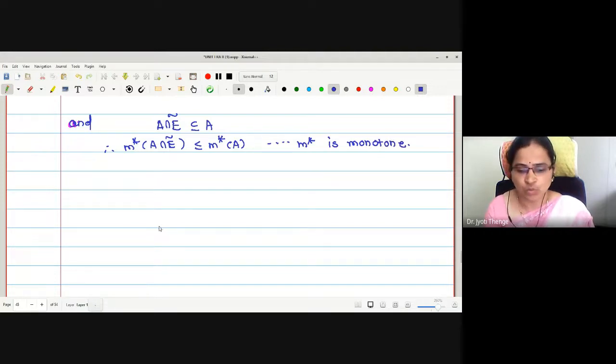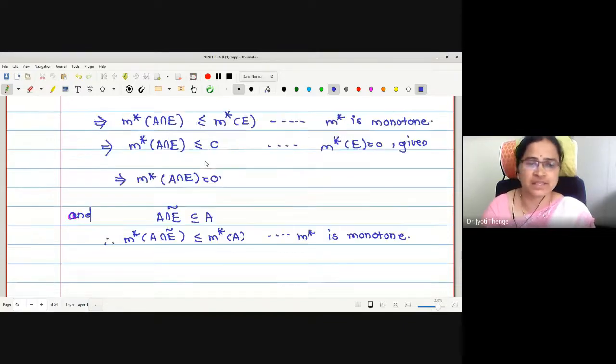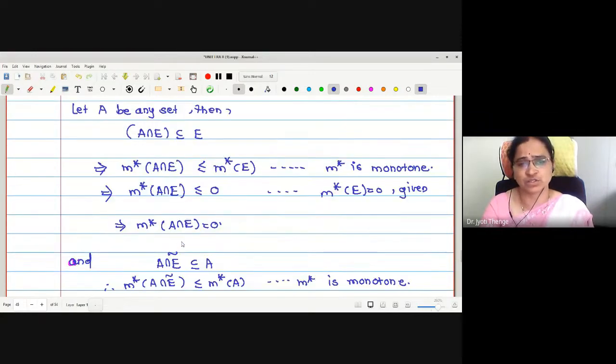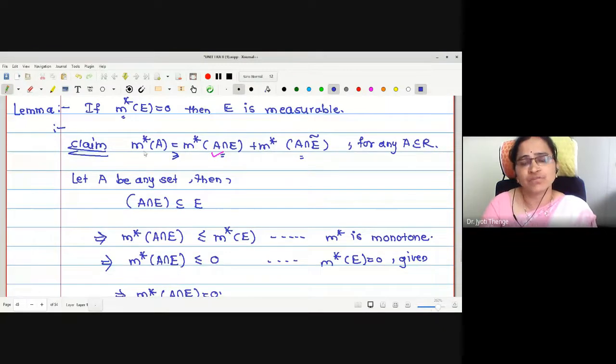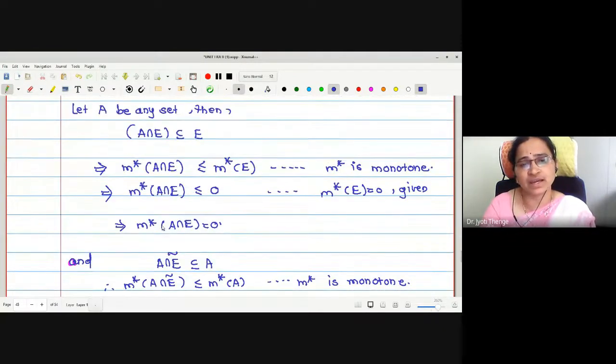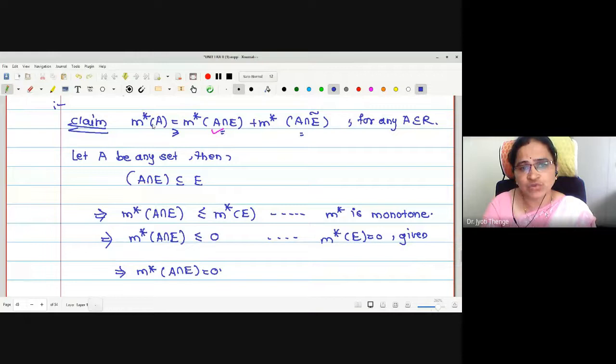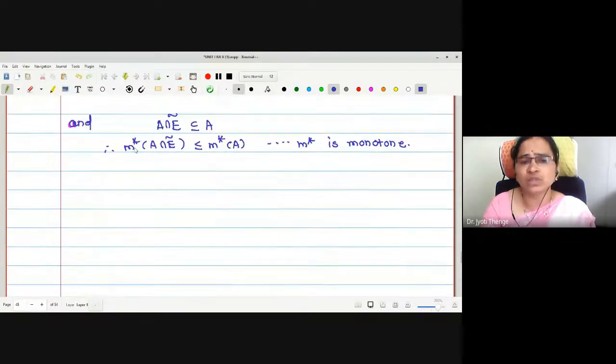Now, as this is the statement we were getting, outer measure of A is greater than or equal to A intersection E complement. For one part we have obtained that outer measure of A is greater than or equal to the outer measure of A intersection E complement. But what is the value of the middle term? This is 0. Therefore, let me add it to the left hand side.